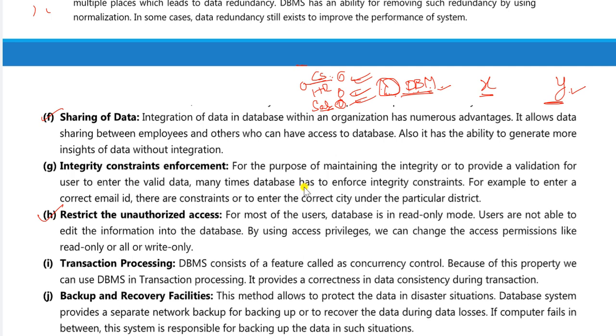And next one, integrity constraints enforcement. Integrity means security. They provide some security with the help of constraints. Constraints means limitations. For example, before registering on any particular site, what do we have to enter?